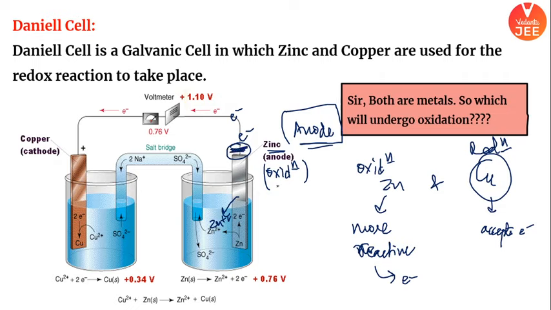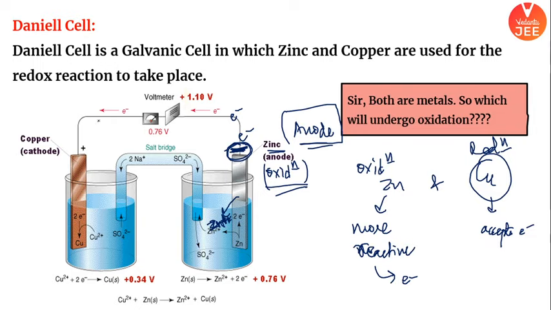I am again repeating, zinc is converting into zinc plus 2 ion, है ना? So what about the electrons? These electrons are making the rod negative, and this is going via the external circuit, right? That's why the anode will have a negative charge on it. Anode oxidation is happening, but it is getting negative charge on it.